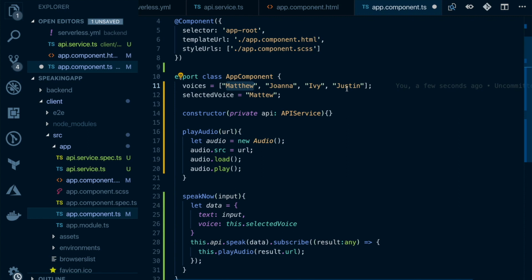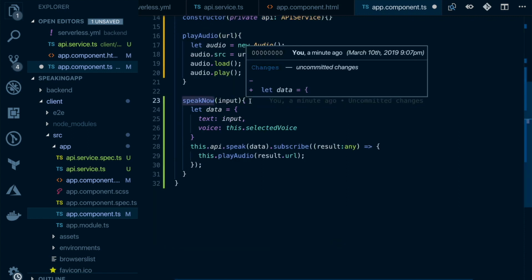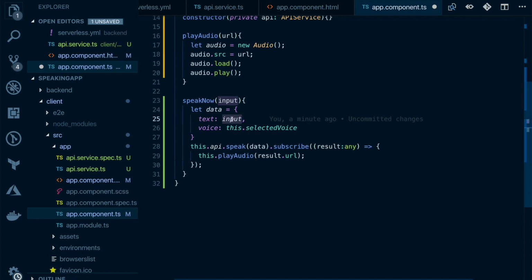So we can use a drop-down menu to allow the users to pick whatever voice they want to narrate their text, right? And this is the speak now handler function that will get called when the user hits the speak now button. So it will pass the input, which is the user-entered text, and the selected voice from the drop-down menu.